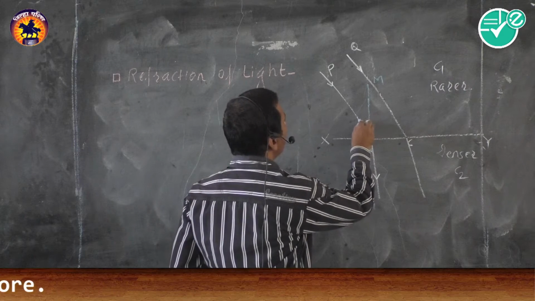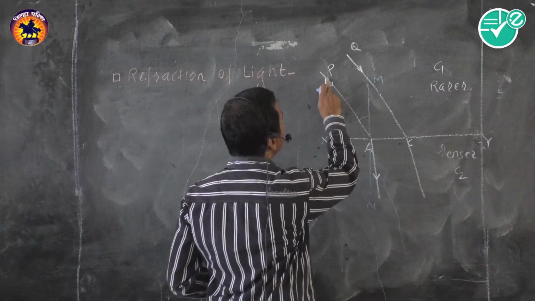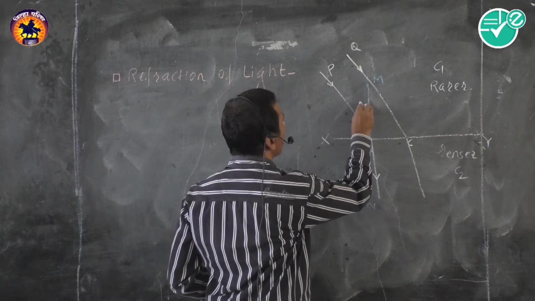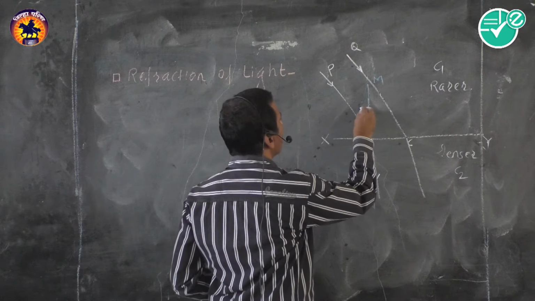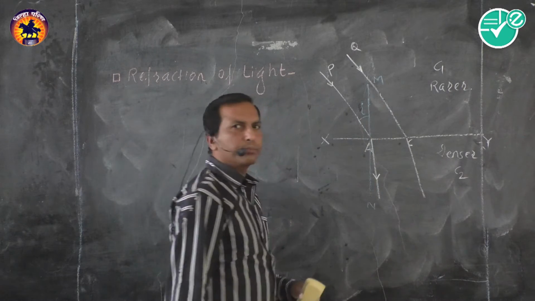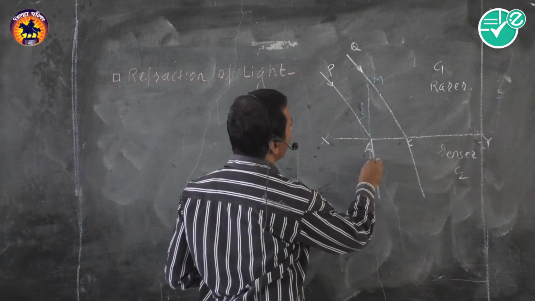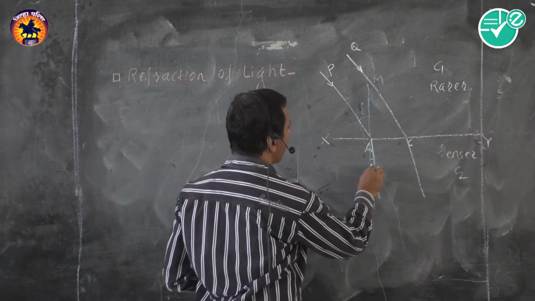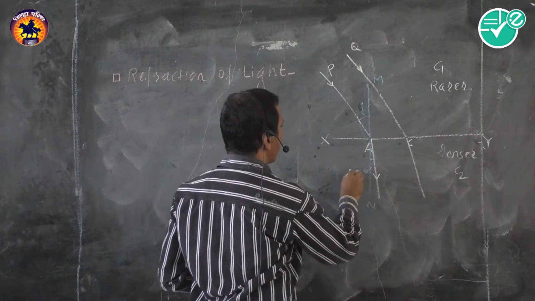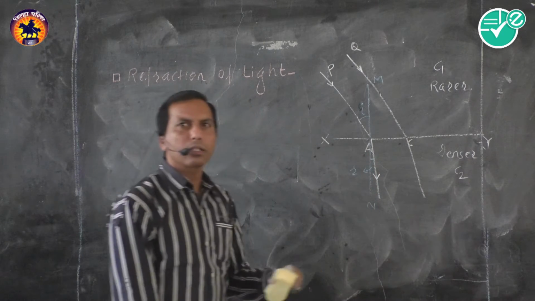Then we know the angle between the incident ray and normal is called the angle of incidence, and the angle between normal and refracted ray is called the angle of refraction.